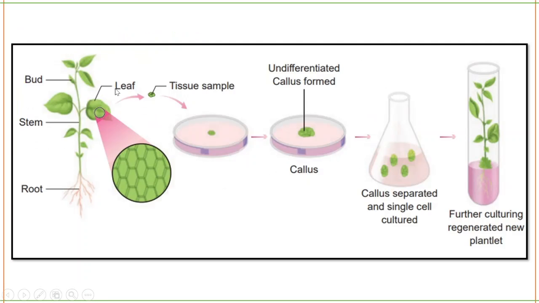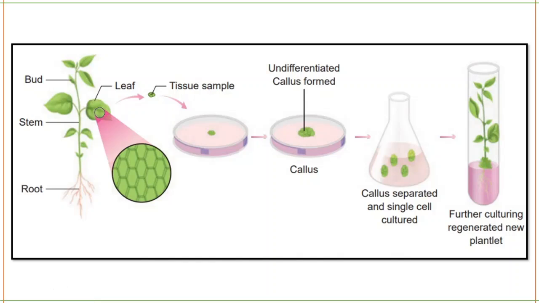Okay. So you can see here, this is a plant. From this, I'm going to take an explant. Explant is nothing but like a sample. I'm going to take it from the leaf. Okay, so the tissue sample, I'm going to put it in a culture medium. Now the cells will be growing. Callus formation will happen now. After the callus has been formed, I'm going to separate these cells and make them into single cells.